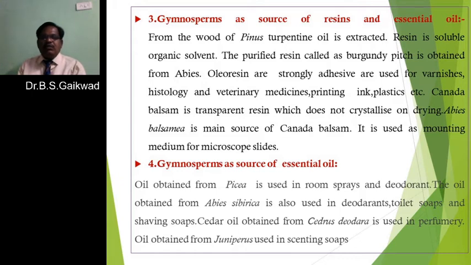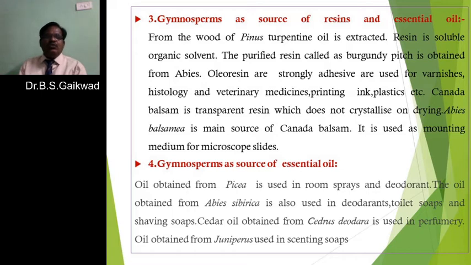Then Canada balsam is obtained from plants like Abies balsamea. What is Canada balsam? Canada balsam is a transparent resin which does not crystallize after a certain period of time, that is, after drying.